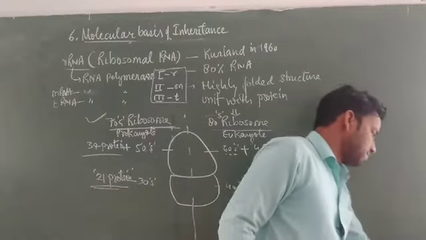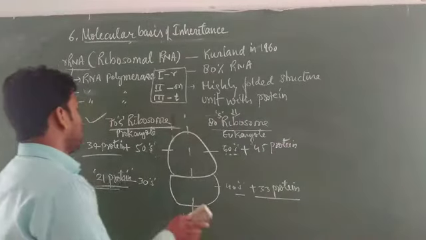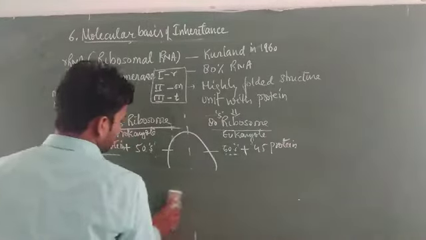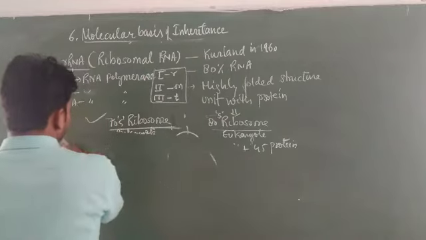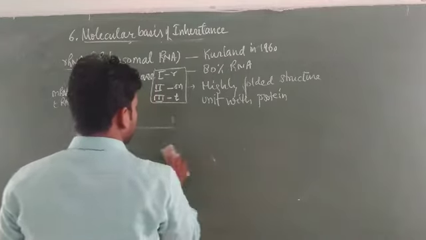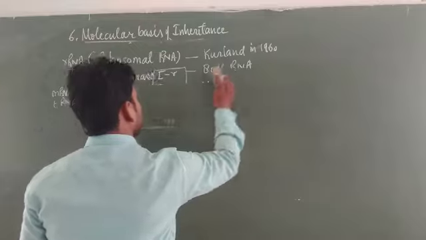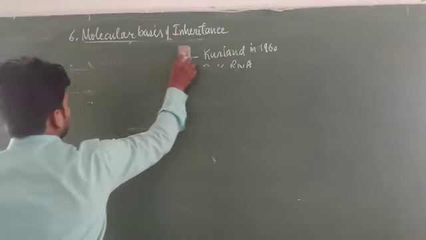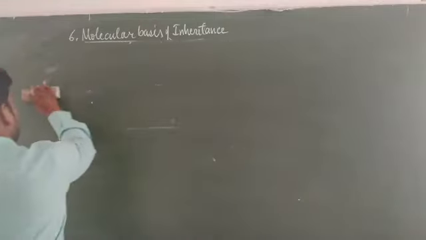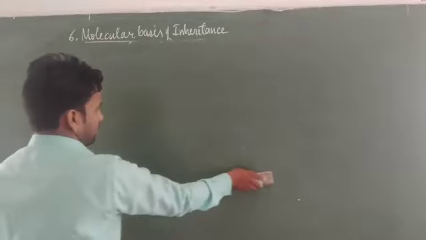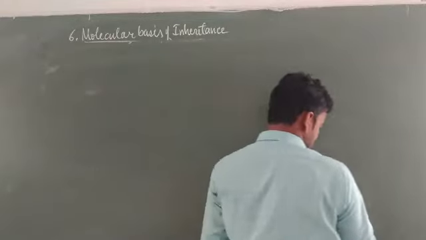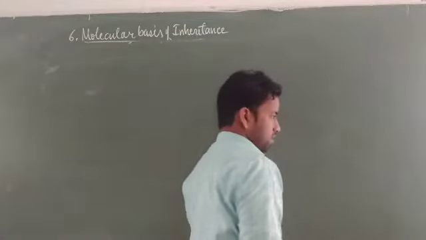Now, besides this, students, after this discussion of the types of RNA, let us learn about the genetic code. This is also a very important topic. Why do we need to learn the genetic code earlier?